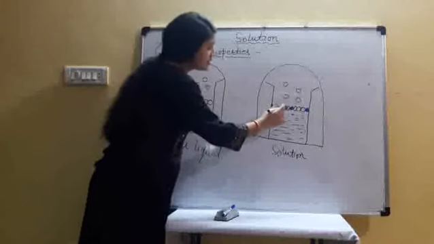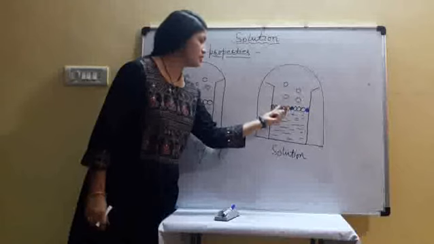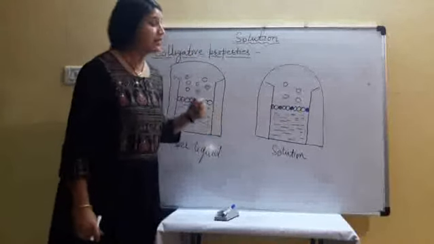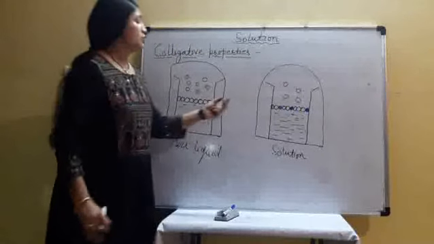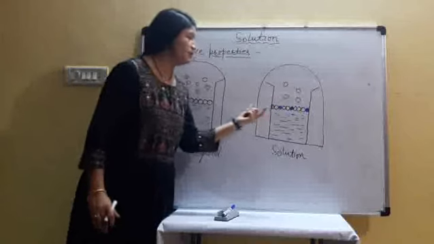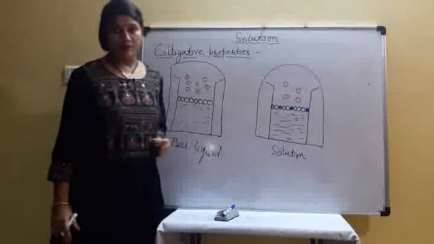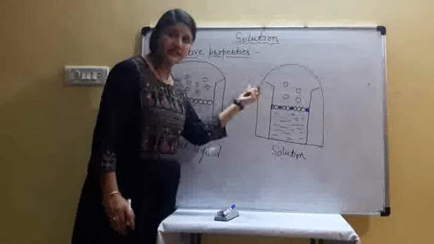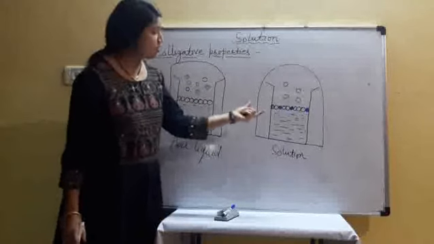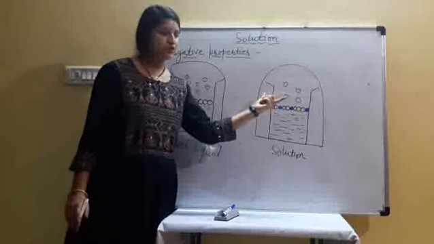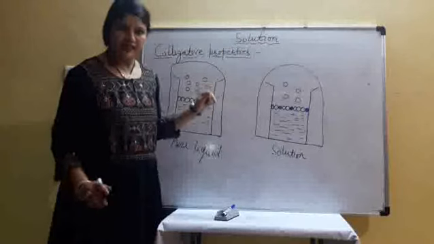In this case, along with solvent molecules, the surface also has some solute particles. It means the solvent molecules on the surface decrease. Due to this, the fraction of surface covered by solvent molecules decreases, and consequently the escaping tendency of solvent molecules from the surface decreases. In pure liquid a large number of solvent molecules escape, but in solution a smaller number of solvent molecules evaporate to the vapor phase. Is it clear?